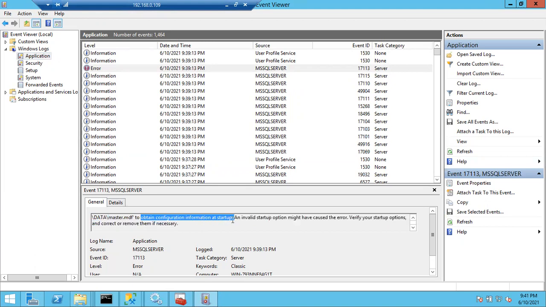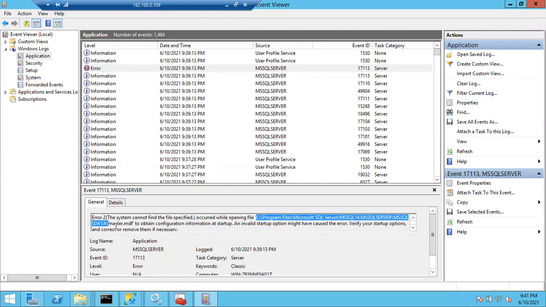It clearly says it cannot find this master.mdf file in the proper location. Actually, it should be in this location: C:\Program Files\Microsoft SQL Server\MSSQL14.MSSQLSERVER\MSSQL\Data. But unfortunately the master.mdf file is not there in that location. So you will get the error, and you cannot start the SQL Server. This is how you have to start troubleshooting.